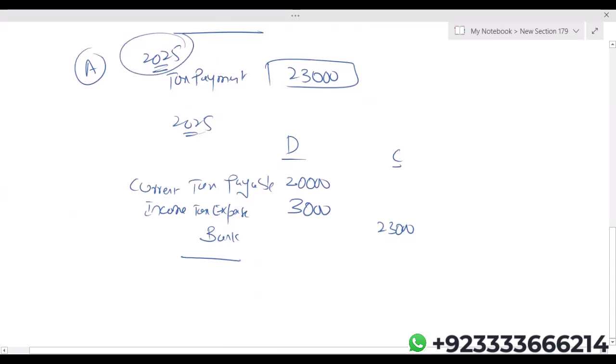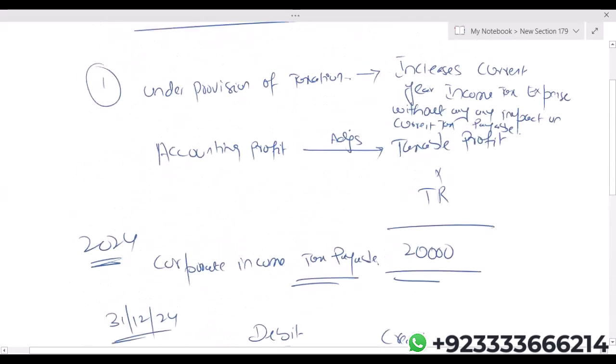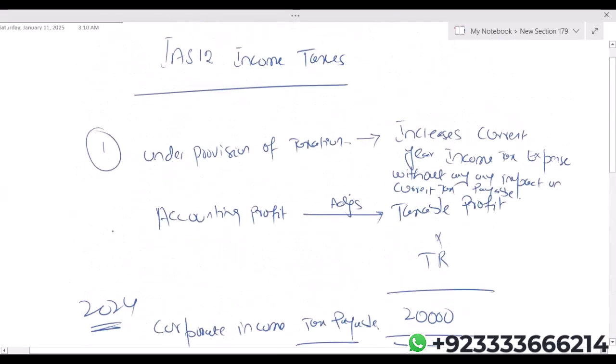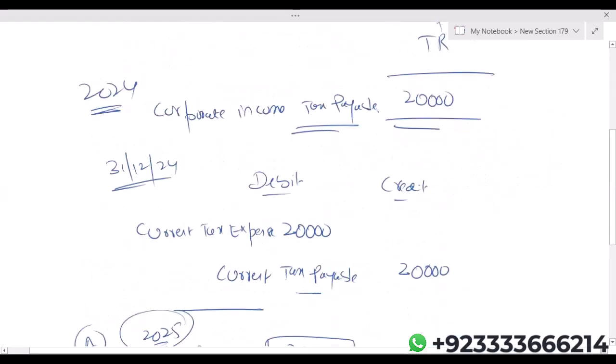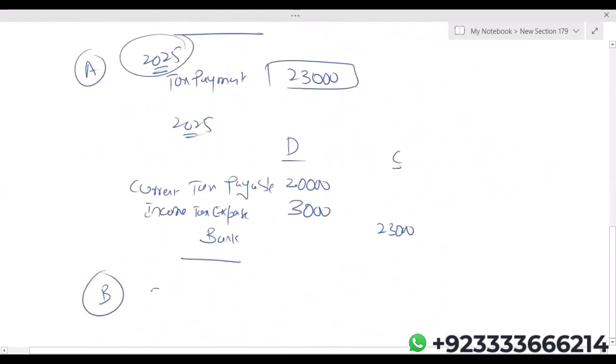Now, in B, there's a possibility of over provision as well. Let's say during 2025, the taxation authorities ask us to just pay 16,000. Even though we previously recognized 20,000 in 2024, the taxation authorities are saying your liability relating to 2024 is only 16.